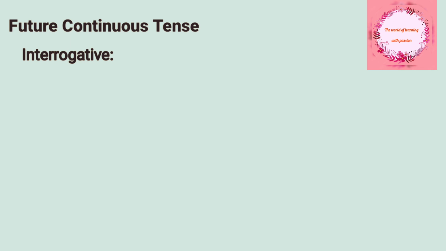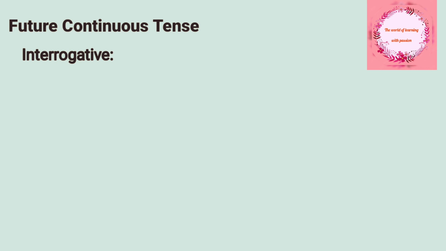Whenever we investigate something, we use words like why, when, where, and in simple tenses we start with the helping verb. At first we will see its identification, structure, and then examples one by one.